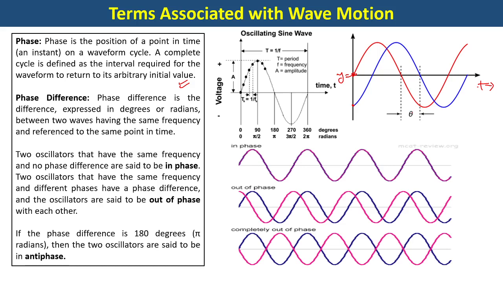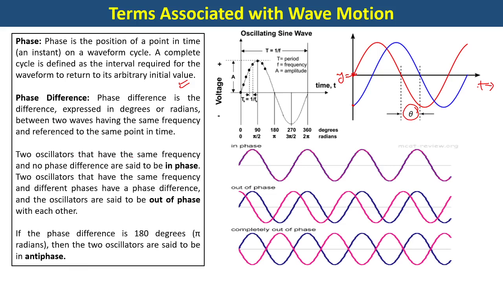This phase difference is known as theta. Essentially, this phase difference remains constant. Sometimes it may vary, of course, but in this particular chapter, we will say that if there is a phase difference between two waves at initial time t equal to 0, that phase difference remains for all amount of time. So two oscillators means two sources which are giving out waves.